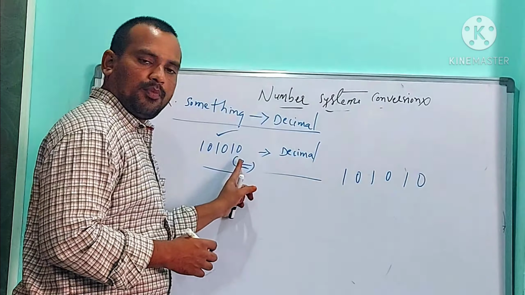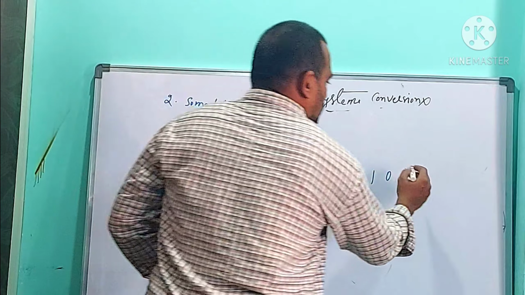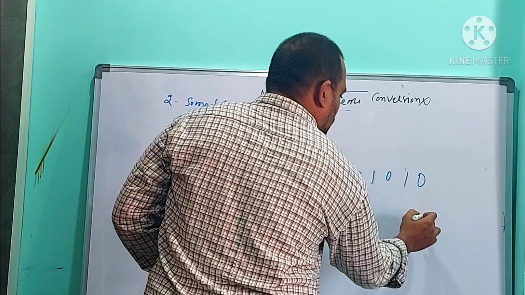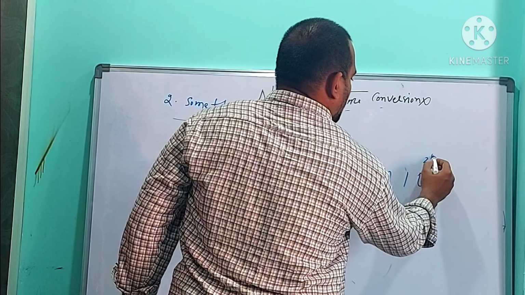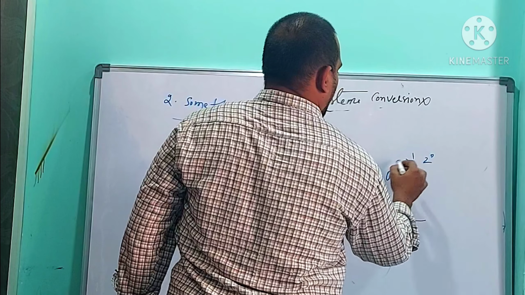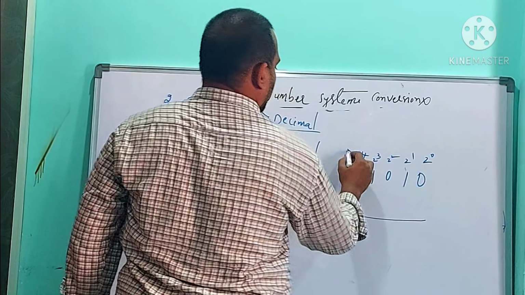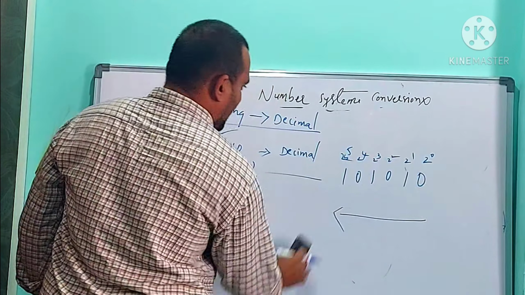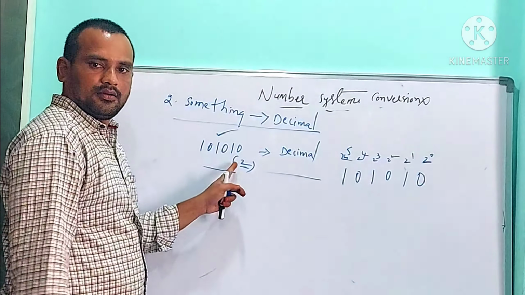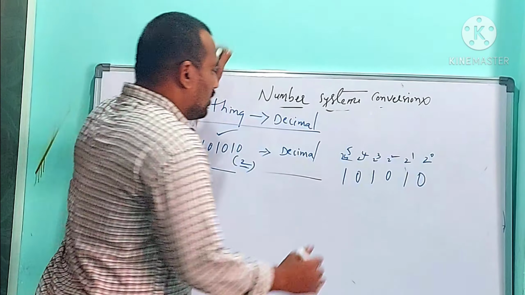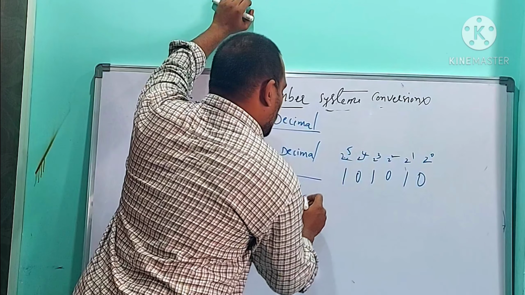So you are going to convert binary into decimal. Something is binary, and binary means 2. So you should write the powers like this. Start from the rightmost and travel towards the leftmost, starting with 2 power 0, 2 power 1, 2 power 2, 2 power 3, 2 power 4, 2 power 5. You need to take the powers of something, and something means 2 here, a binary number.